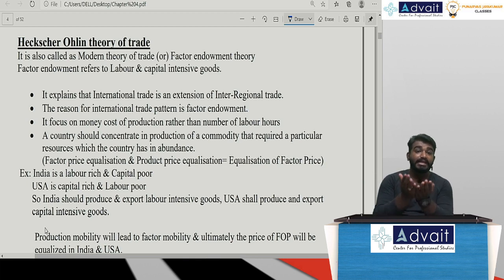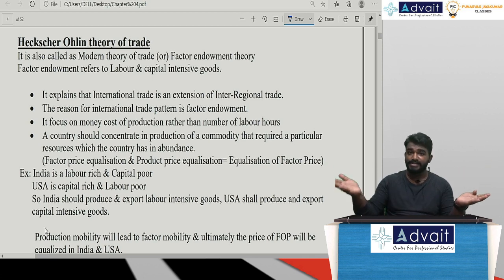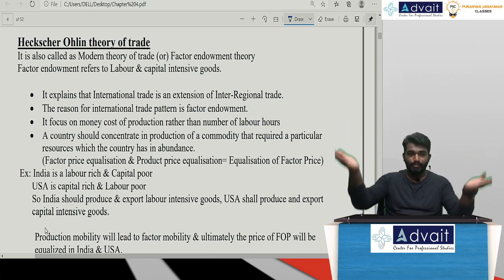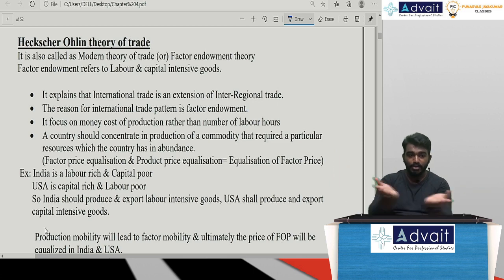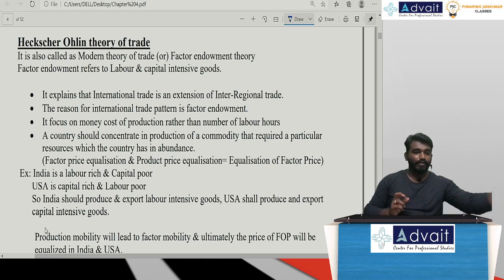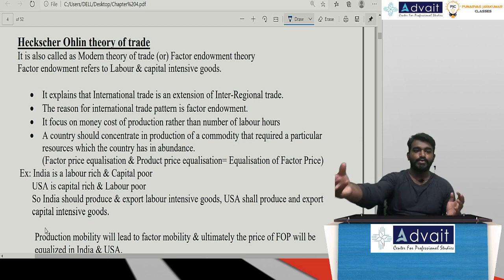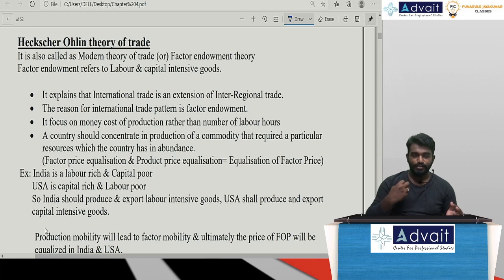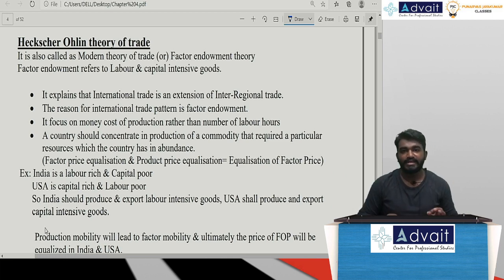Factor price equalization theorem, sir, is nothing but the equilibrium between both nations. India is capital surplus or labor surplus? Labor surplus. Sir, USA is capital surplus. In order to stabilize prices, we provide more and more labor to USA, and USA provides more and more capital to India. Capital intensive goods will be imported from USA, labor intensive goods will be exported from India. This is what HO theory is speaking about.